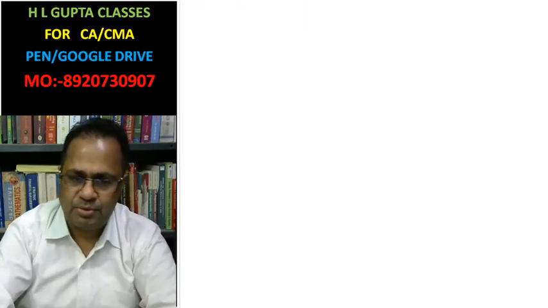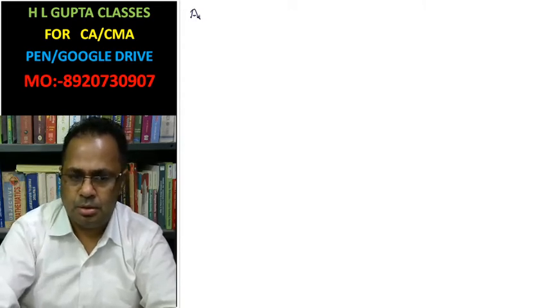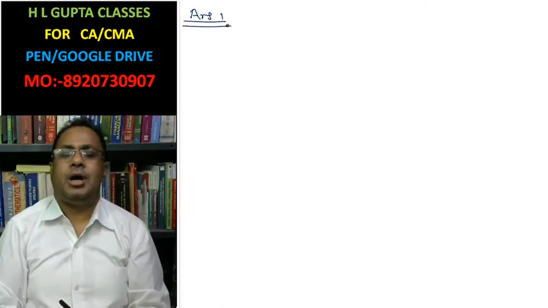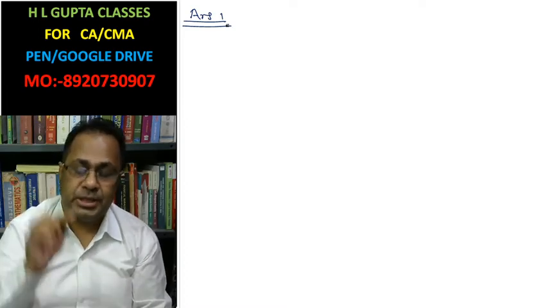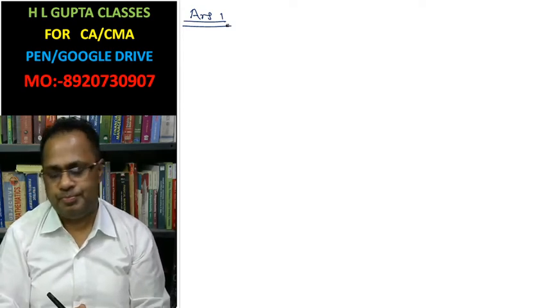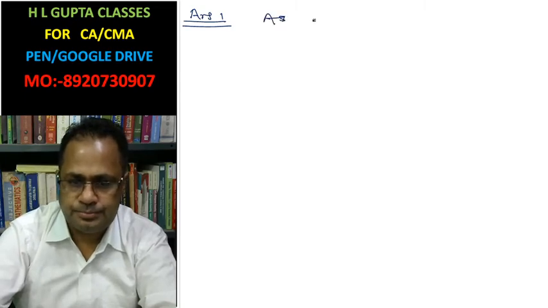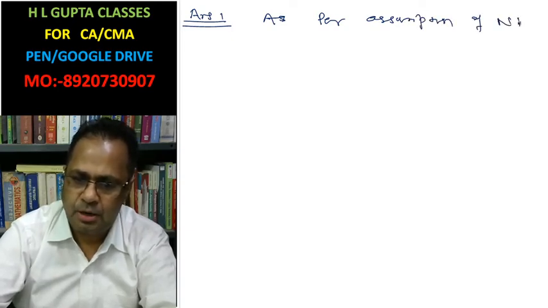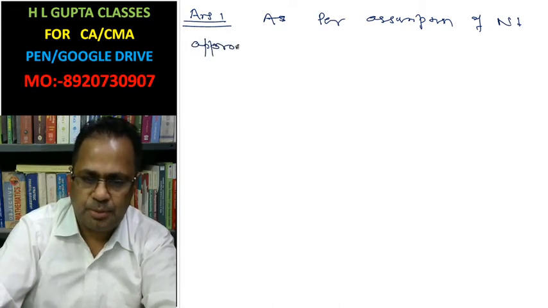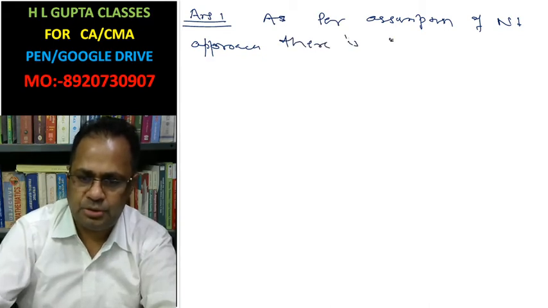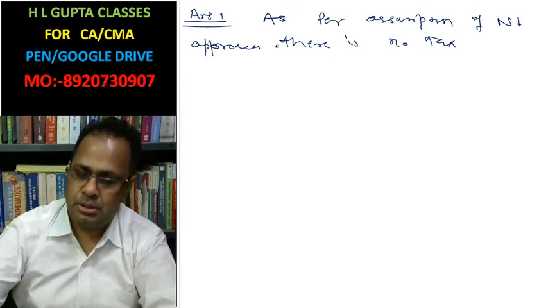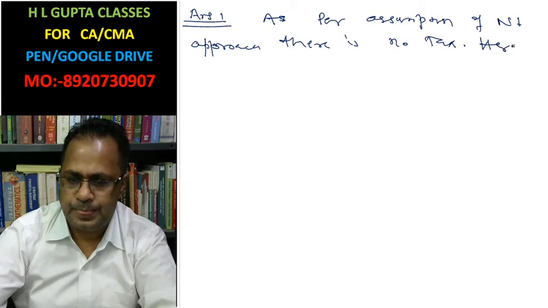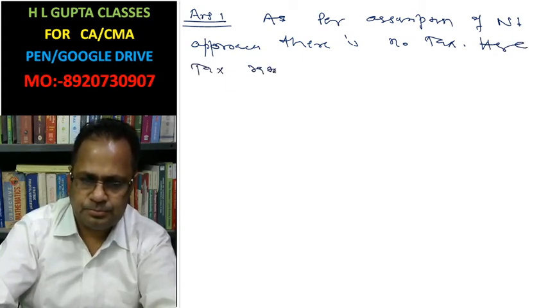Okay. The first part answer we can give here. As per net income approach, we have to find the value of firms X and Y. As per the assumptions of net income approach, there is no tax, but in the given question the tax rate is given.